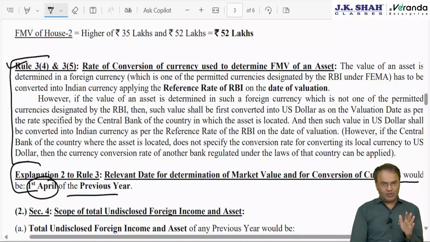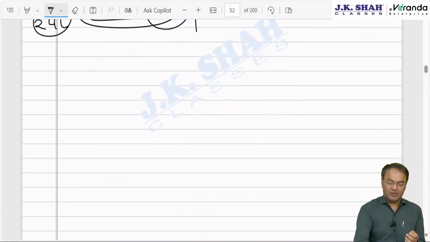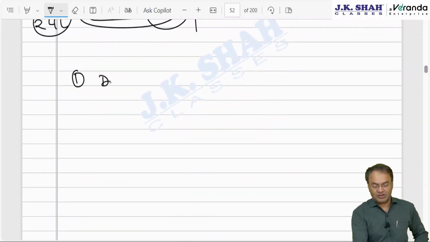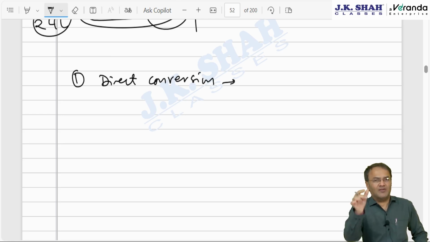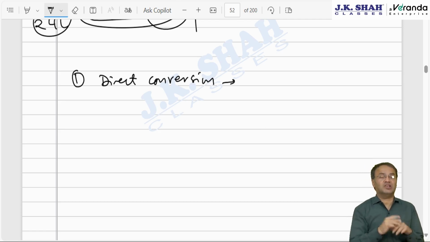It says RBI reference rate to be taken into account. If the asset outside India is in the form of foreign currency, then what do you do? Convert it into Indian currency. Provided step number 1, direct conversion. Direct conversion is possible from foreign currency to Indian currency only if the foreign currency is one of the 6 permitted designated currencies as per RBI. Out of the total world currencies, RBI has designated 6 currencies which are called permitted currencies. In India, if you want to do forward market trading, you are allowed to do it only in 6